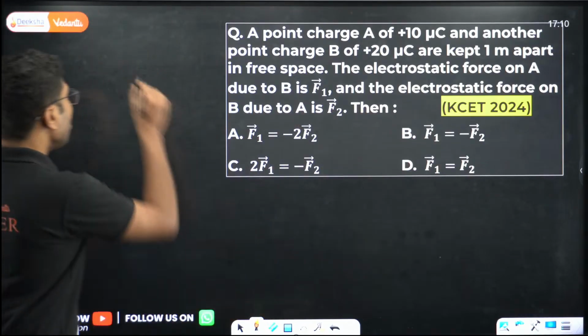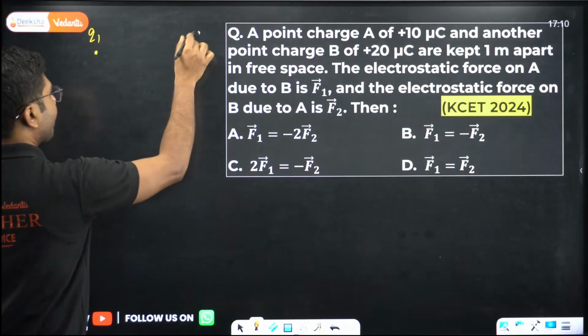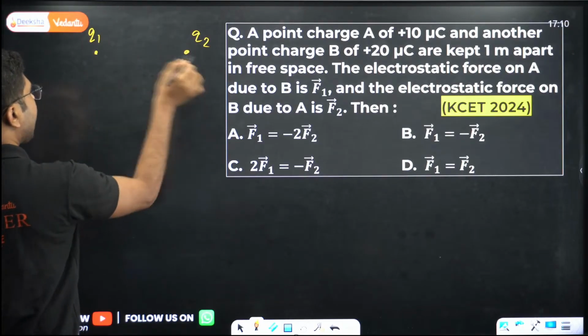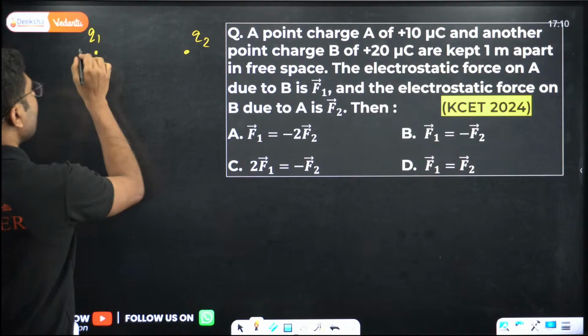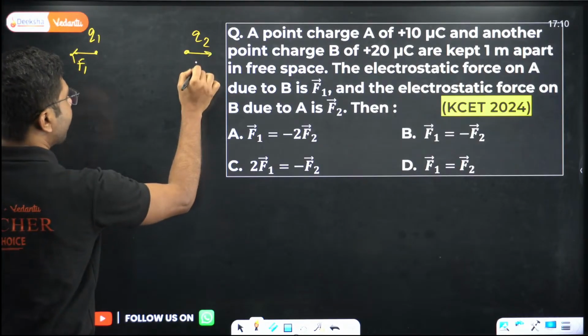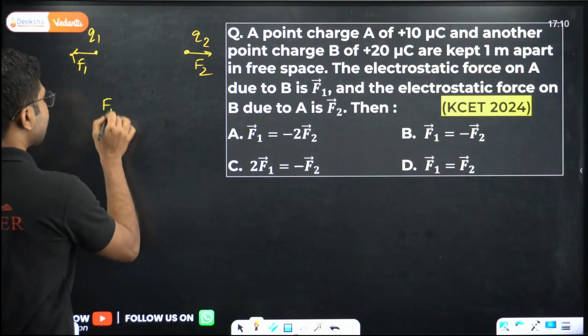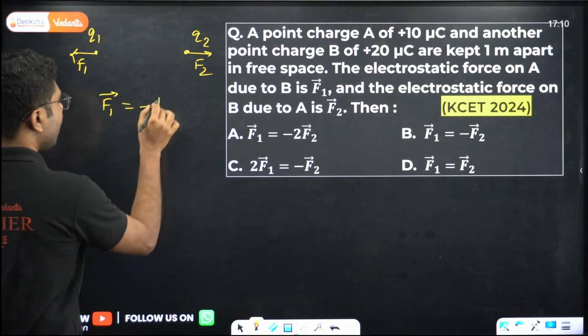Easy question. Two charges are kept, Q1, Q2. Both of them are positive. So this one is applying a force, say F1, on that. This one is applying a force F2 on that. Again, our great grandfather Newton told us F1 should be equal to minus F2.